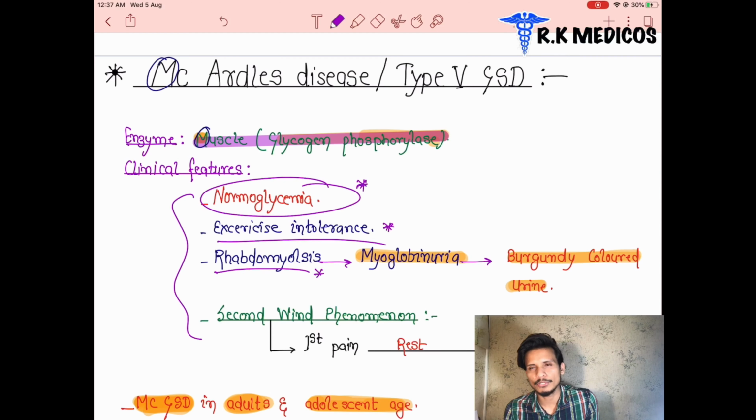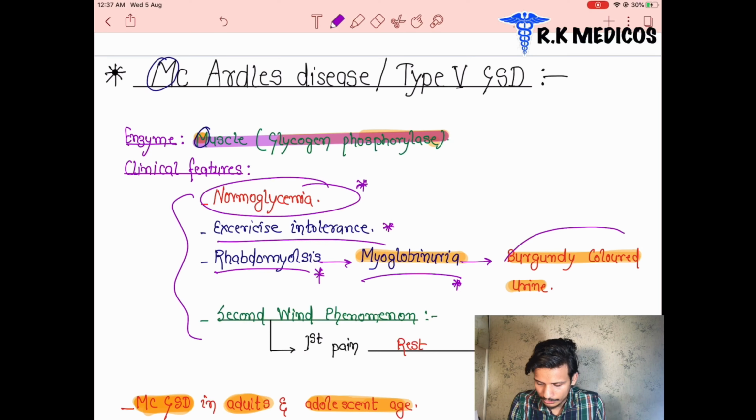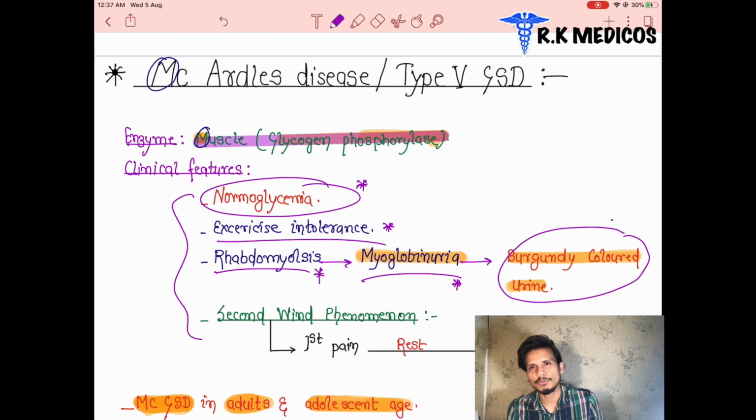And myoglobinuria: after the breakdown of the muscles, proteins come into the urine, so we can see burgundy colored urine. The patient's urine will be burgundy color.